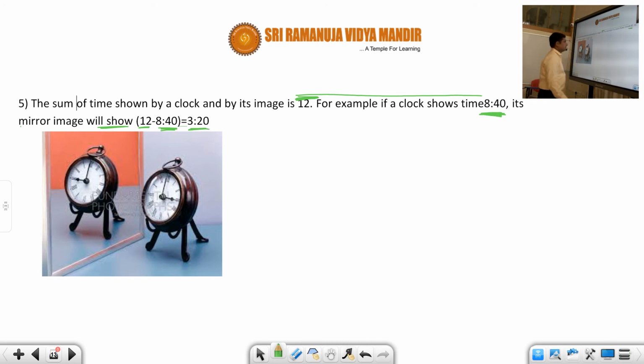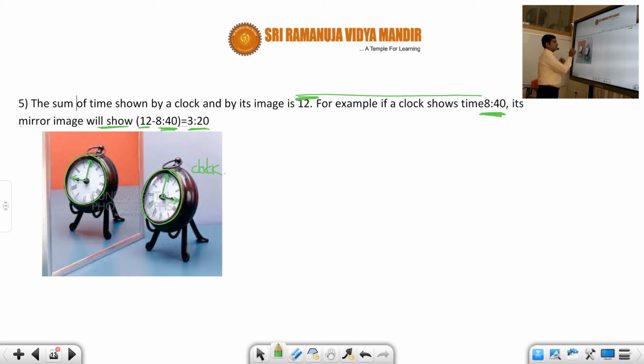3:20. Or otherwise, here you can see in the picture that suppose this is the actual clock. Now in this clock, what is the time, students? This is exactly 3 o'clock. Now when you see the image of this clock, what is the time showing, students?